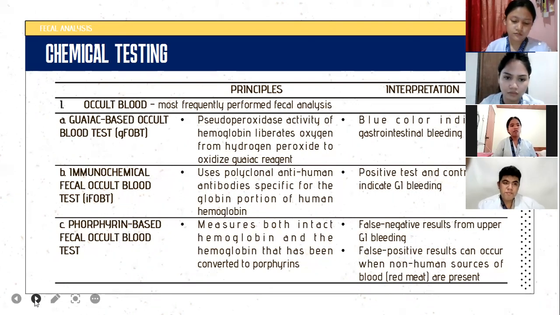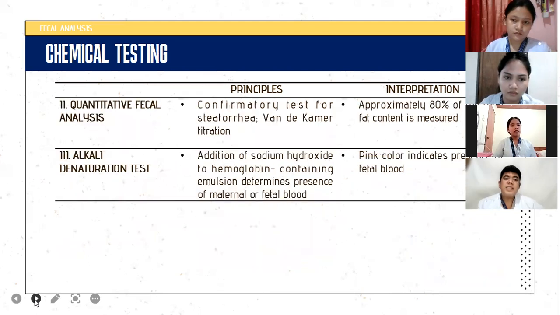Next up, the quantitative fecal analysis. It is the confirmatory test for steatorrhea. An example is the Van de Kamer titration. And its interpretation is approximately 80% of the total fat content is measured in this test.